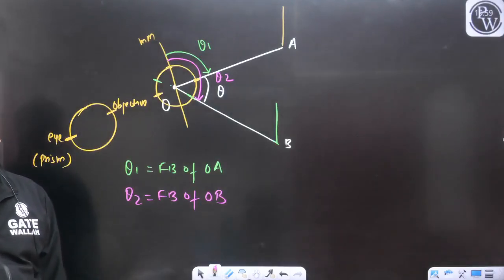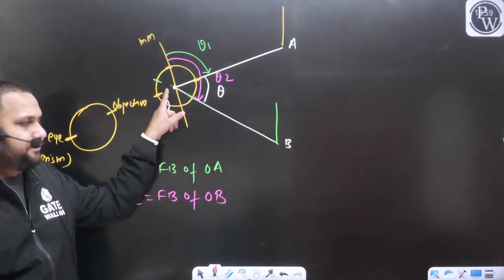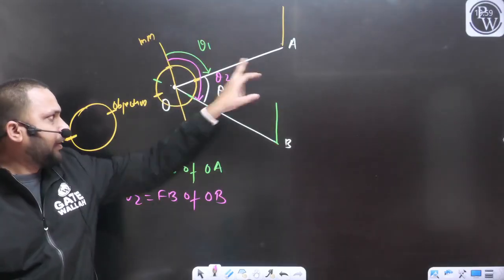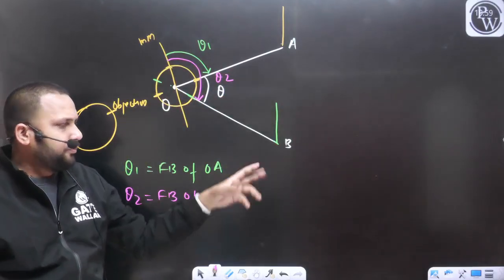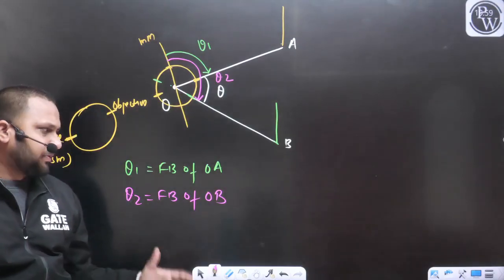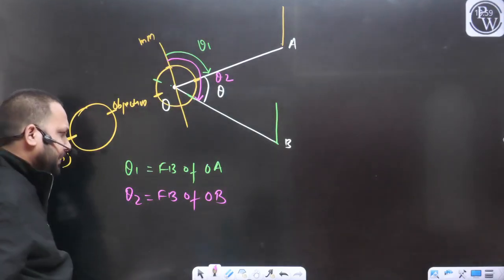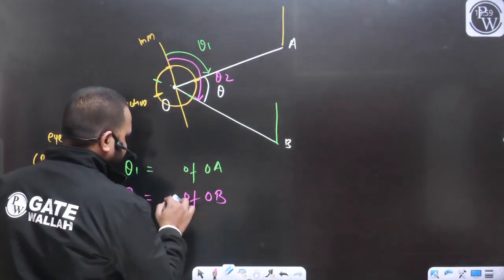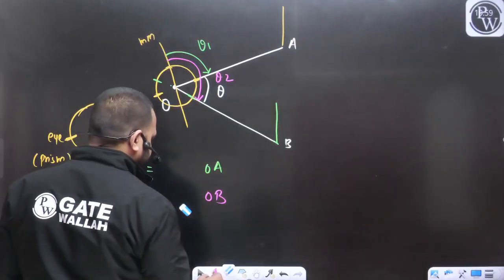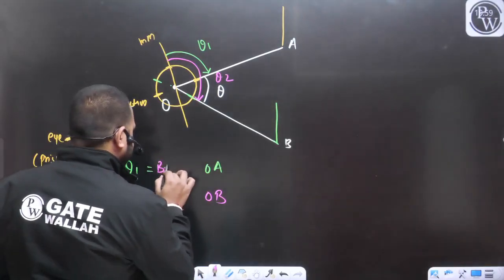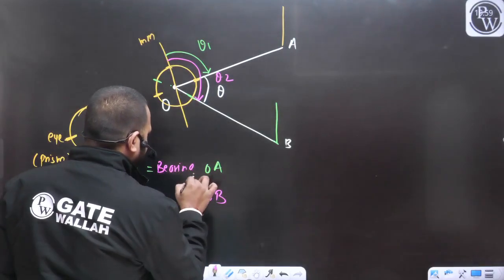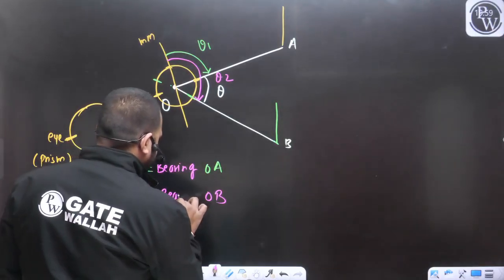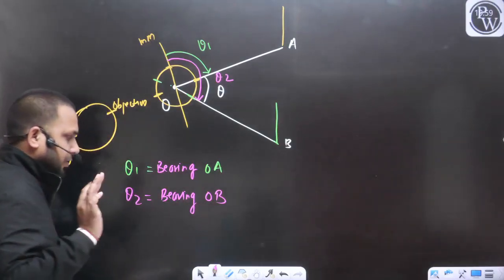Is it a fore bearing? Because this is your original main station, from O to A and O to B. If you have any problem, let's consider only bearing.